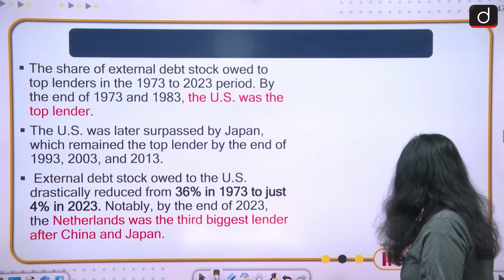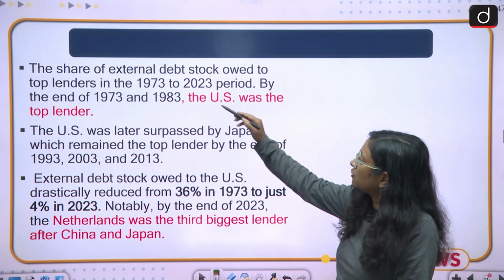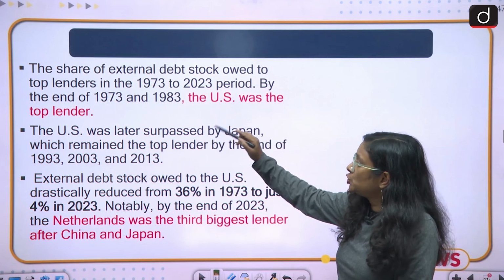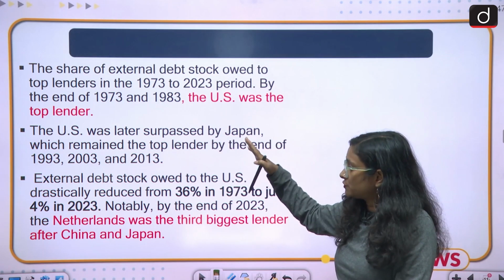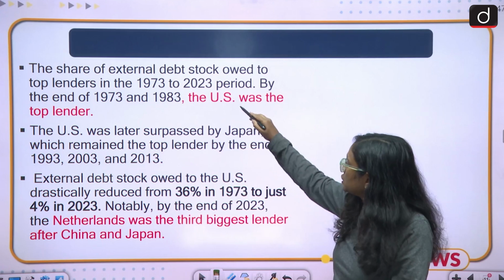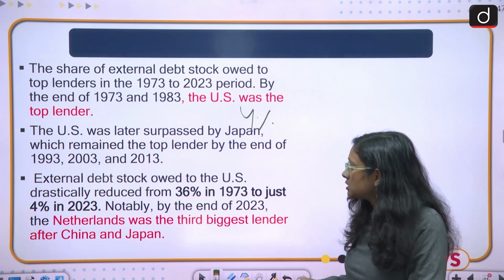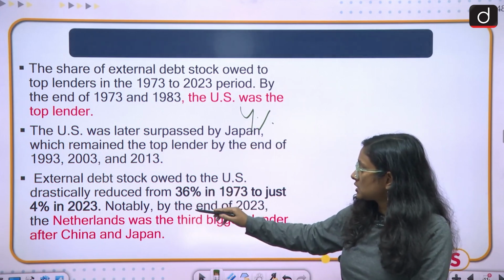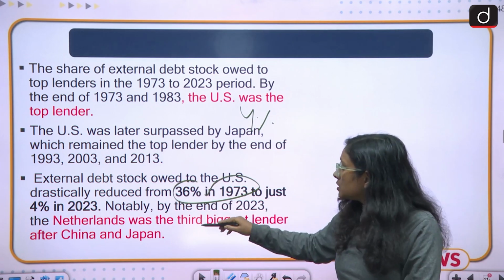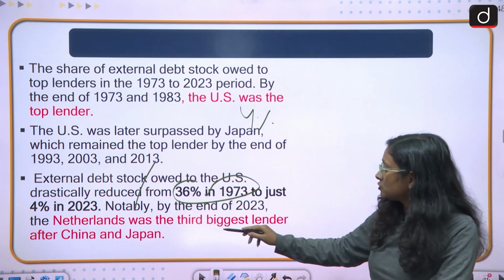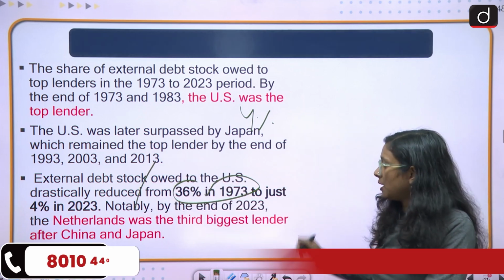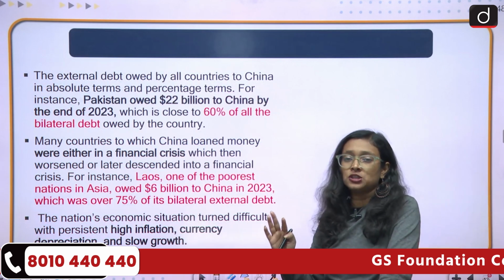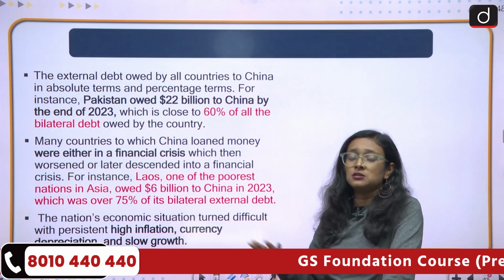Now we'll come to another aspect, the share of the external debt stock owed to the top lenders. In 1973, the US was the top lender at that point in time, but right now we can see that the US has reduced to just 4%. The external debt stock owed to the US drastically reduced from 36% to just 4%. And the Netherlands was the third biggest lender after China and Japan. But all these scenarios have changed. Right now Japan is in the picture, China is in the picture, but the US is nowhere in the picture.